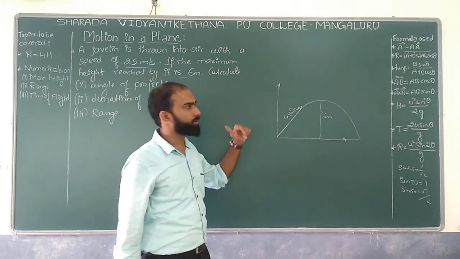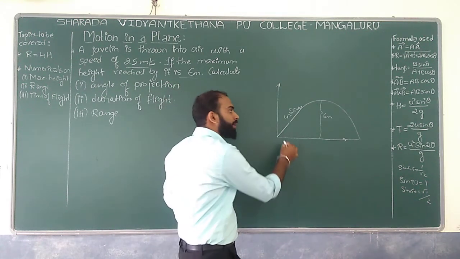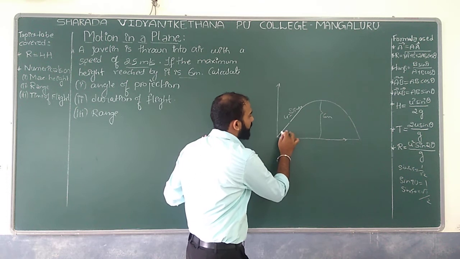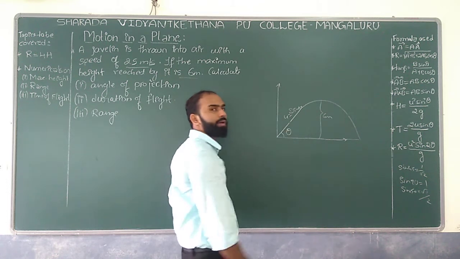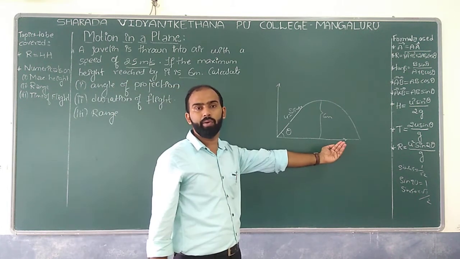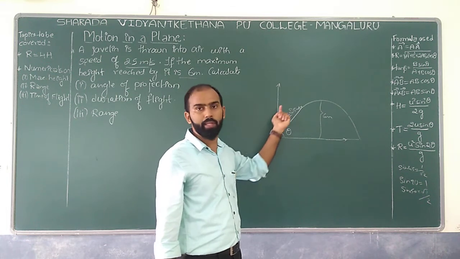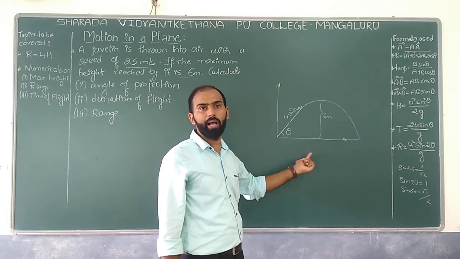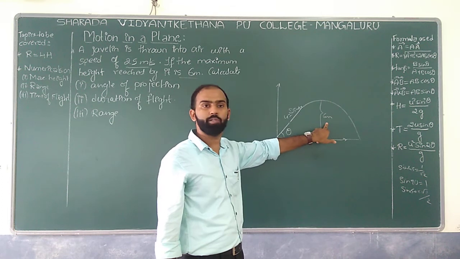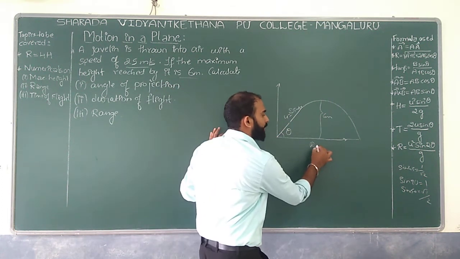So if it is such kind of scenario on the board, what could be the angle of projection he must have known? That is, your job is to find a theta over here. Also, what could be the maximum range it can cover if you throw with some angle with the velocity that is 25 meter per second, and if it is having a maximum height that is 6 meter over here. So what could be the range we can have? That also we are supposed to calculate.